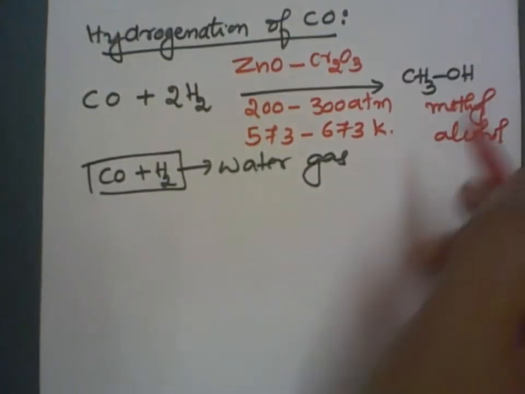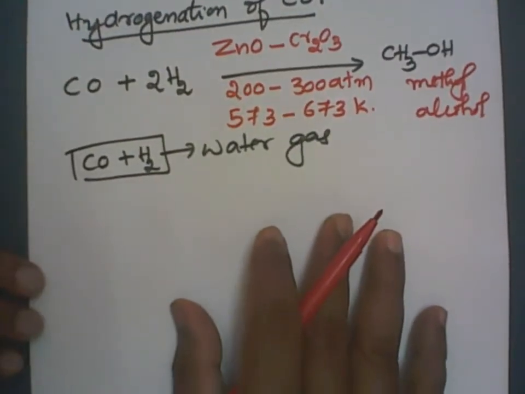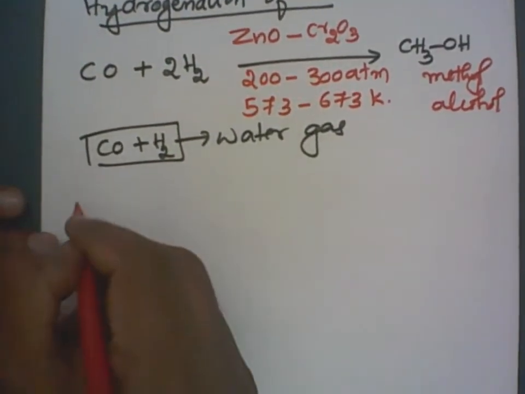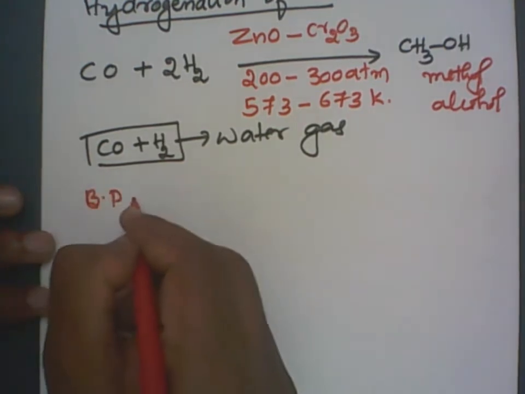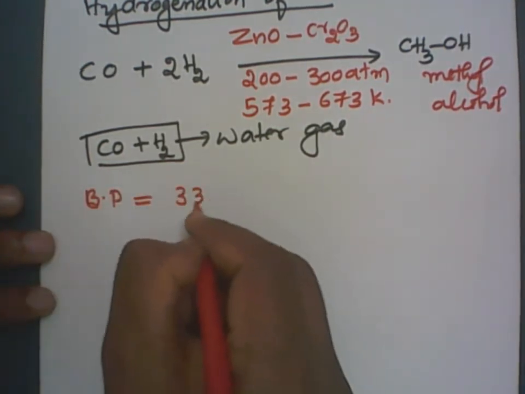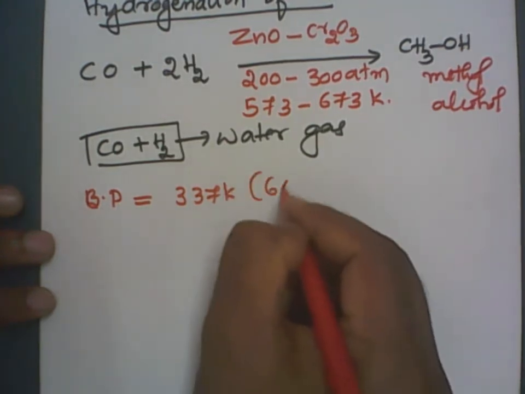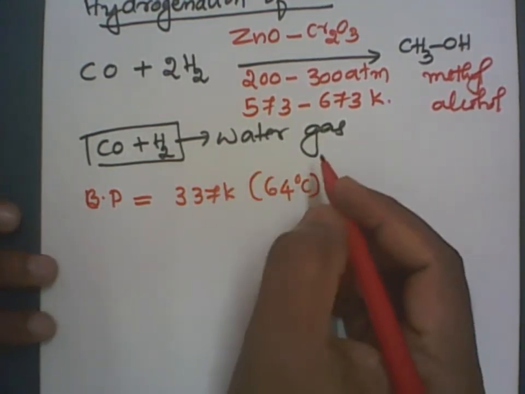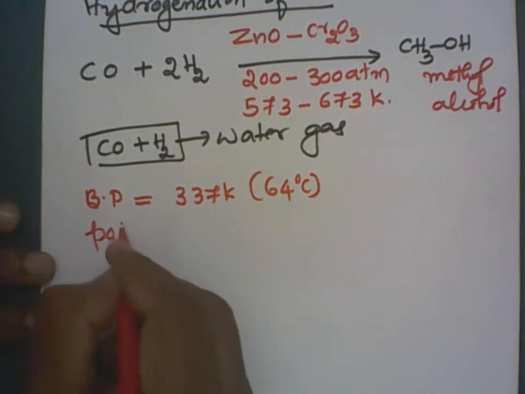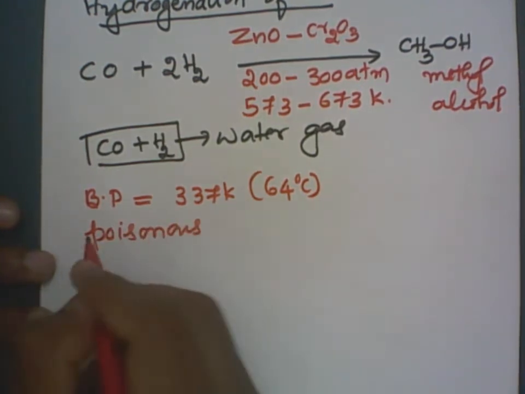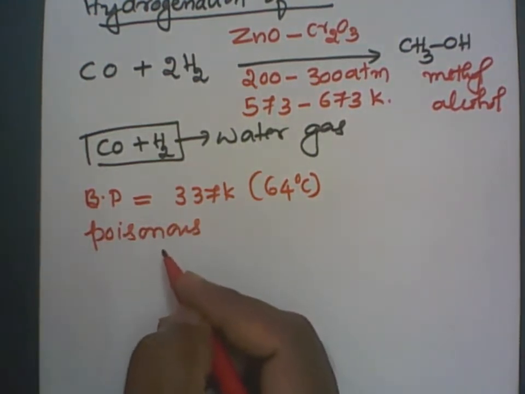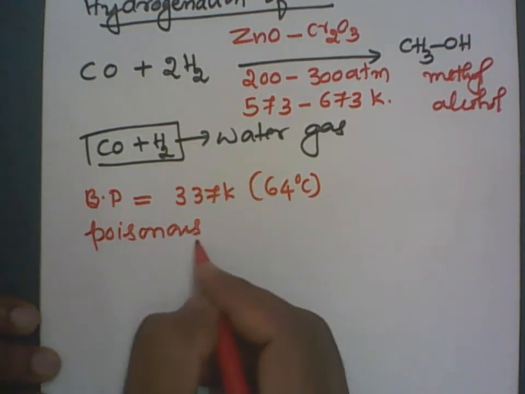Now we'll see the properties associated with methyl alcohol. Let us see the boiling point. The boiling point of methyl alcohol is 337 Kelvin, which is around 64 degrees centigrade. And methyl alcohol is poisonous. We are not supposed to drink this one. All alcohols are not meant for drinking. Only ethyl alcohol is meant for drinking, and other alcohols will cause hazardous health issues. Here, this is poisonous.